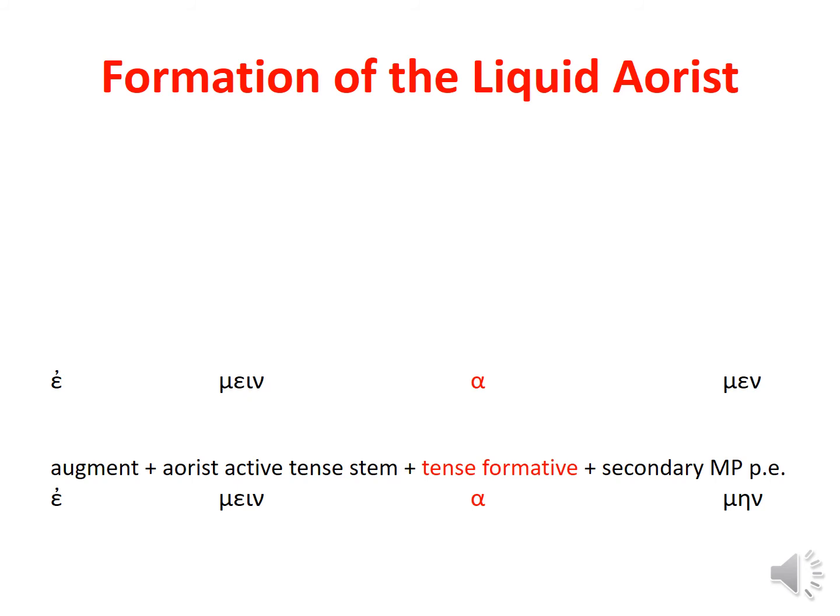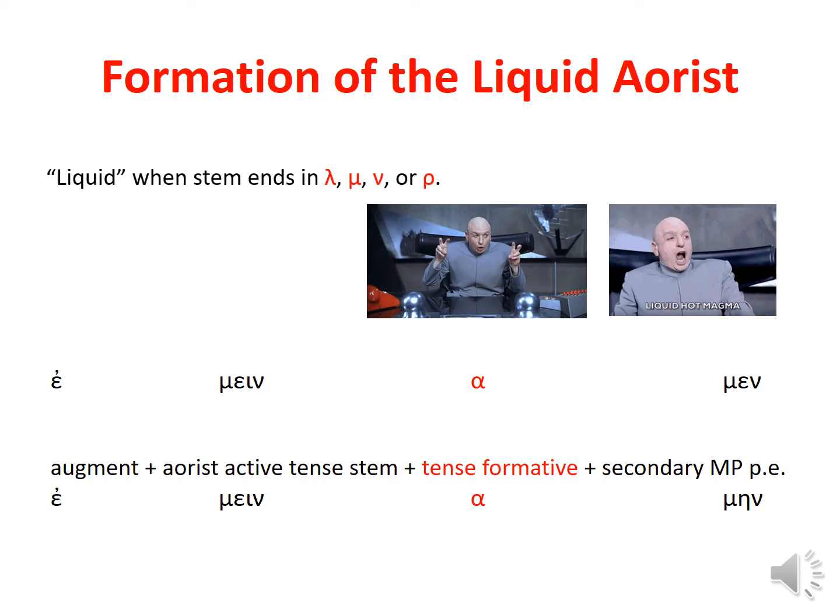We've talked about liquids before. We're back to liquids. A liquid consonant is a consonant that is articulated by flowing the air around the tongue. Now, in this case, we're actually using the word liquid a little bit more broadly. Lambda, mu, nu, and rho. Technically, two of these are nasal consonants.